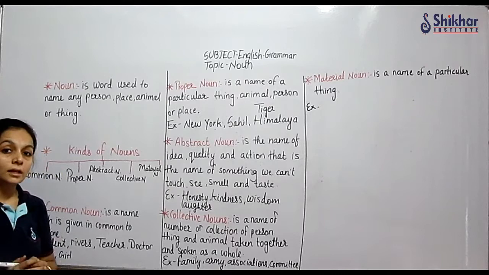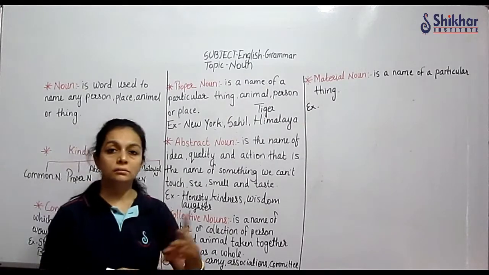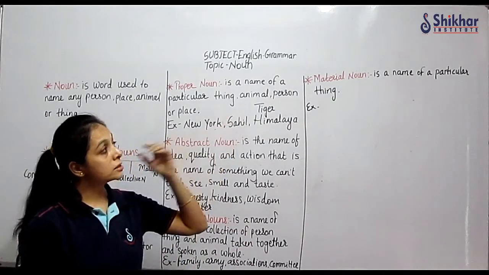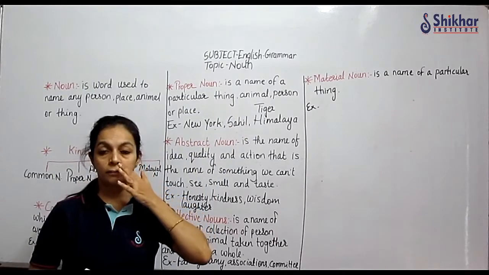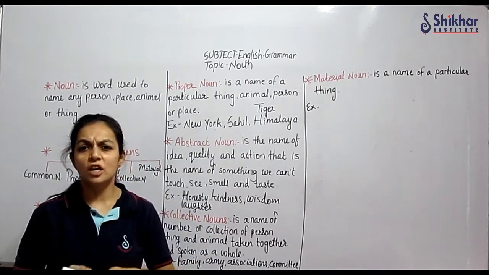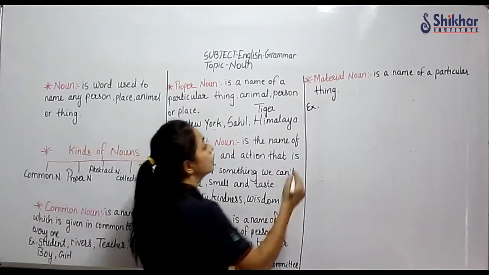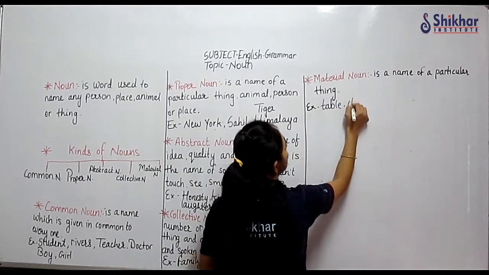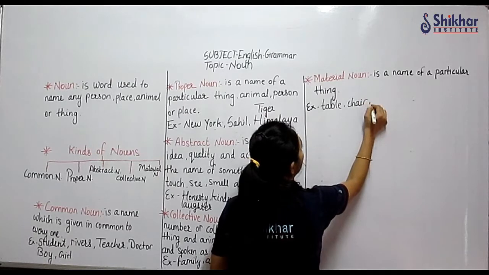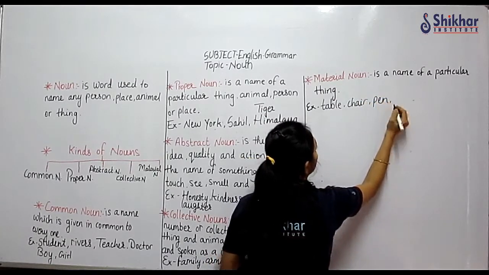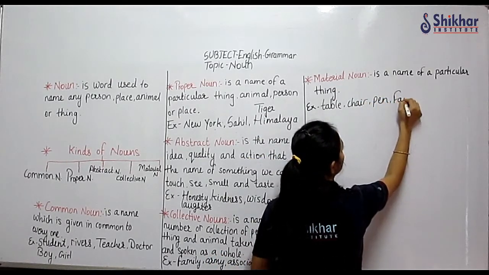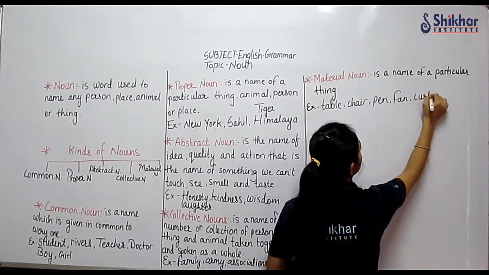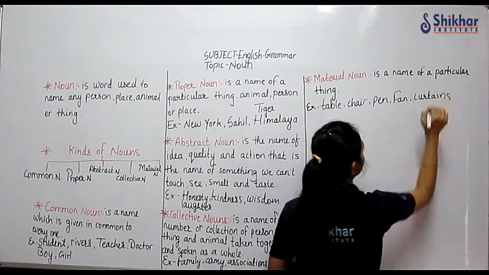Now material noun. Material is the name of a particular thing. So for material nouns, we have table, chair, they are all material. Table, chair, pen, fan, curtains, they are all material.